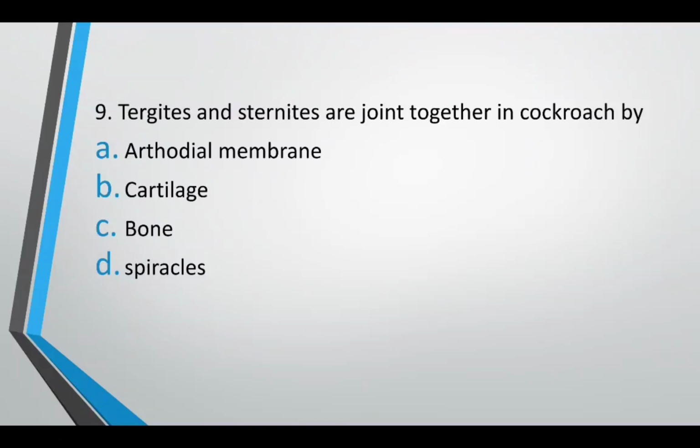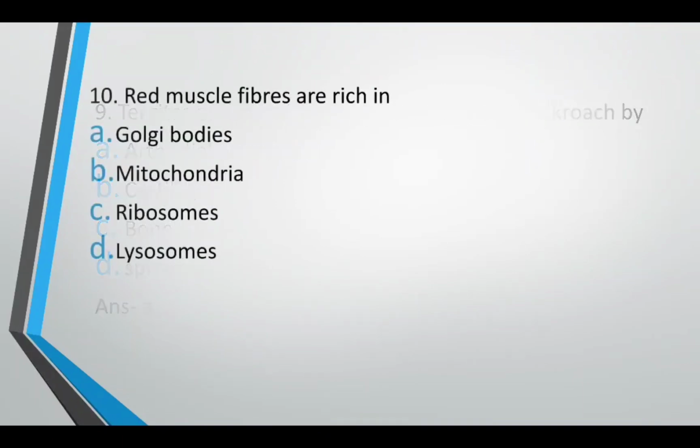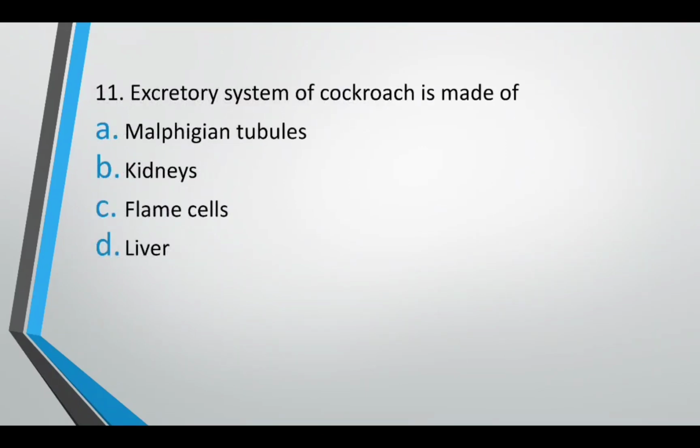Tergites and sternites are joined together in cockroach by arthrodial membrane, cartilage, bone, spiracles. The correct answer is option A, arthrodial membrane. Red muscle fibers are rich in Golgi bodies, mitochondria, ribosomes, lysosomes. Red muscle fiber are rich in. Correct answer is option B, they are rich in mitochondria. Excretory system of cockroach is made of Malpighian tubules, kidneys, flame cells, liver. Excretory system of cockroach is made of. The correct answer is option A, Malpighian tubules.